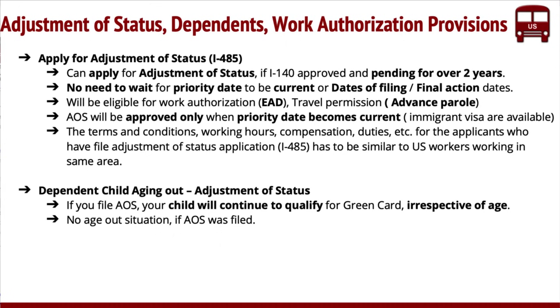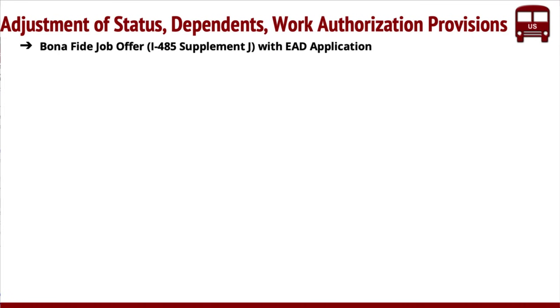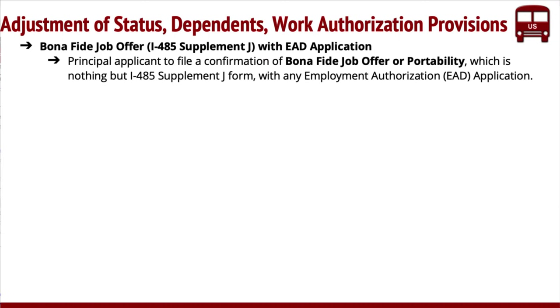Children who qualify for a green card, irrespective of the age, will actually be qualified. So there is no age-out situation like we had in the past. And also, if God forbid something wrong happens, the applicant can still qualify for the green card if the principal applicant is deceased. And besides that, there are some clauses on I-485.